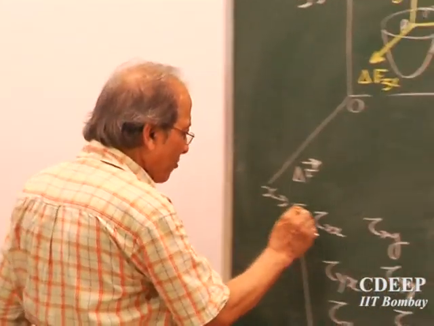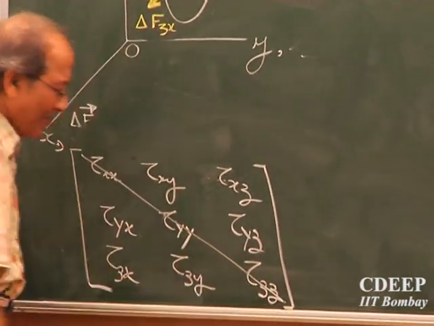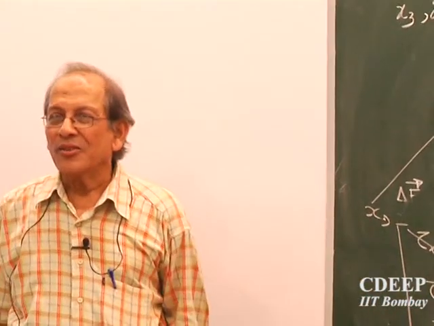There are 9 quantities, 3 are normal, on the diagonal. So there will be 3 normal stresses and 6 shear stresses. Okay.